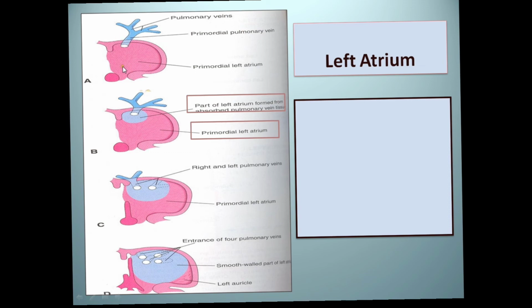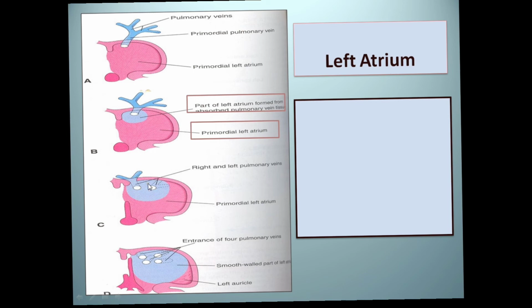Okay, from there the budding comes out, the pulmonary vein. Initially a single vein, then ultimately two, and then ultimately four. Because of the appearance of these four buds, the increased proliferation becomes the smooth part. So the smooth part appears because of the budding out of the pulmonary vein from the left atrium.